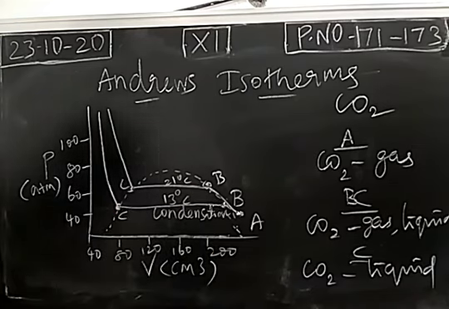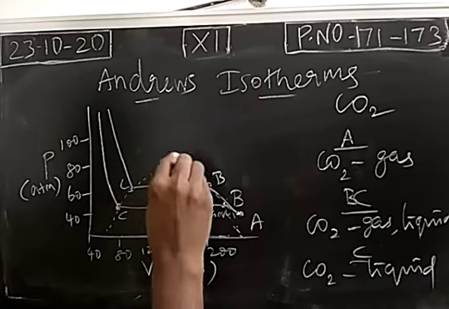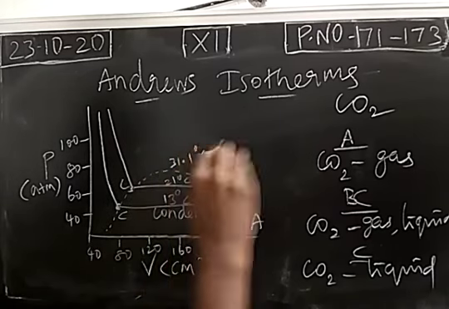Again, we do this at a higher temperature, 31.1 degrees Celsius.